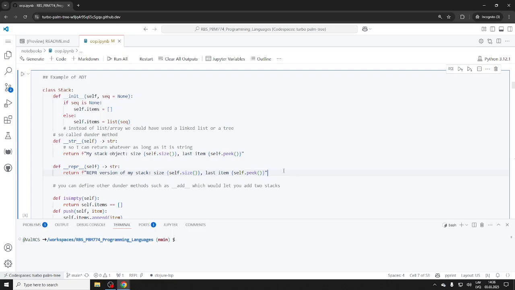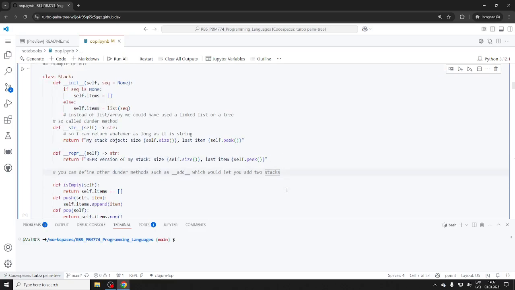So let's add one more thing. How would we add two stacks? That's kind of interesting. Adding two stacks is doable, but it's not part of the stack definition. It doesn't say how you should add two stacks. I mean, just put one on top of the other, I guess, but there could be other ways of doing it. It's called interleaving. I'll add it, but that is just for the heck of it.